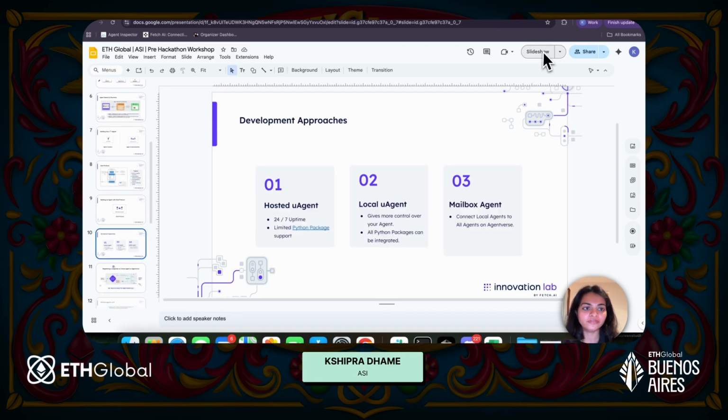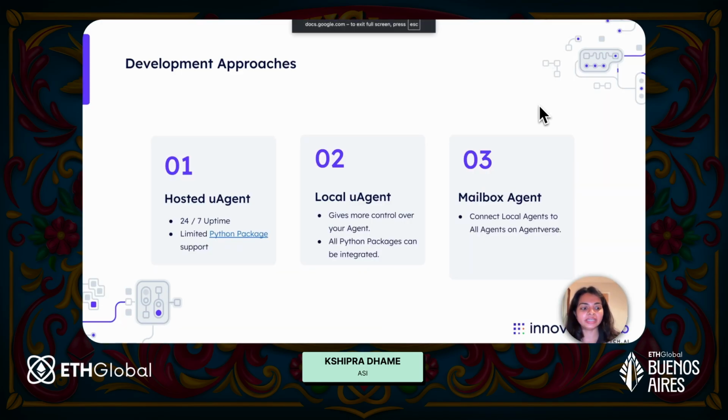Now there are a few key things. When you create agents on AgentWars, we call them hosted uAgents, and those agents will be running 24/7 and you don't have to worry about anything at all. But there is one limitation. Due to security reasons, we've limited the number of Python packages that are supported by AgentWars at this point, because let's be honest, there are so many and we cannot allow all the packages to be used.